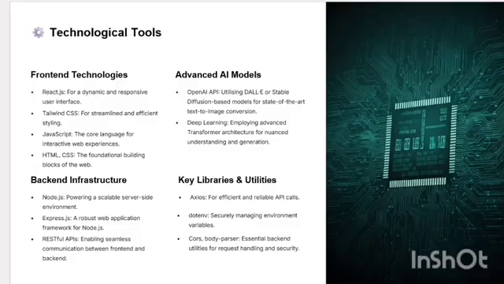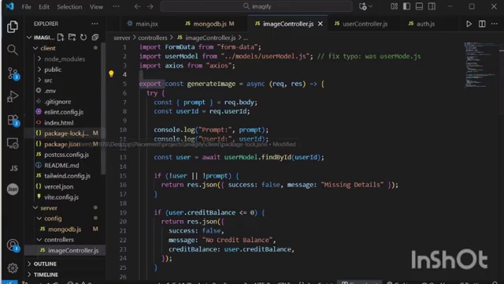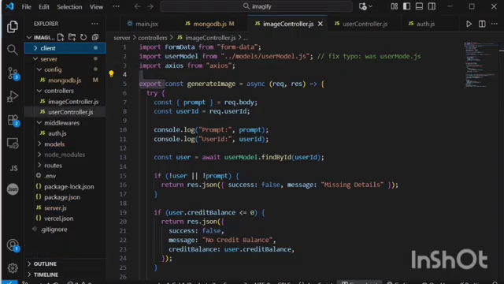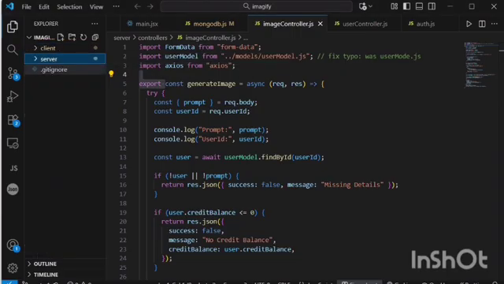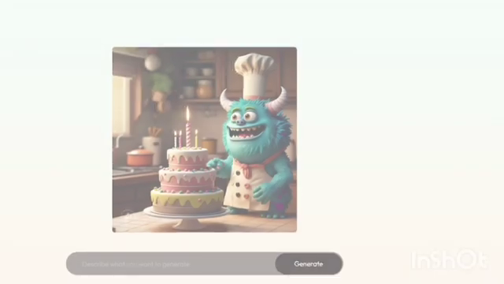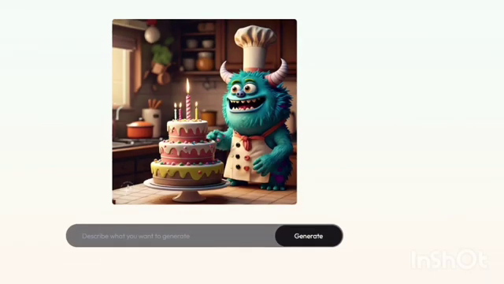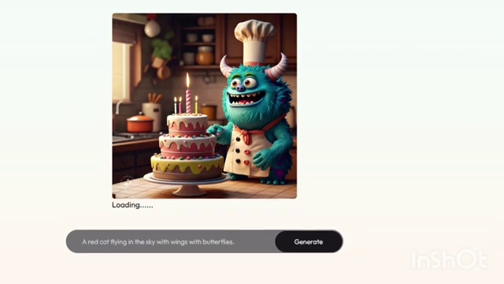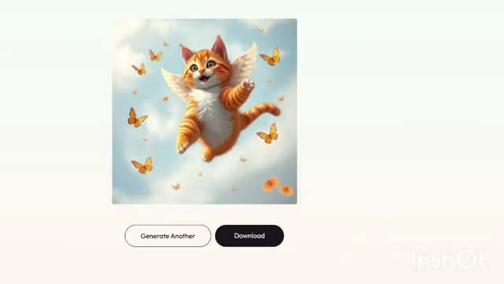When the user opens the interface, they can see the generate image button. After clicking on that button, they see a simple input box and a generate button. For example, I type a text, car is flying in sky, or cat is flying in sky with butterflies. On clicking generate, the system reads my text, processes it through the backend, and generates an output which could be an image file. This was my aim.